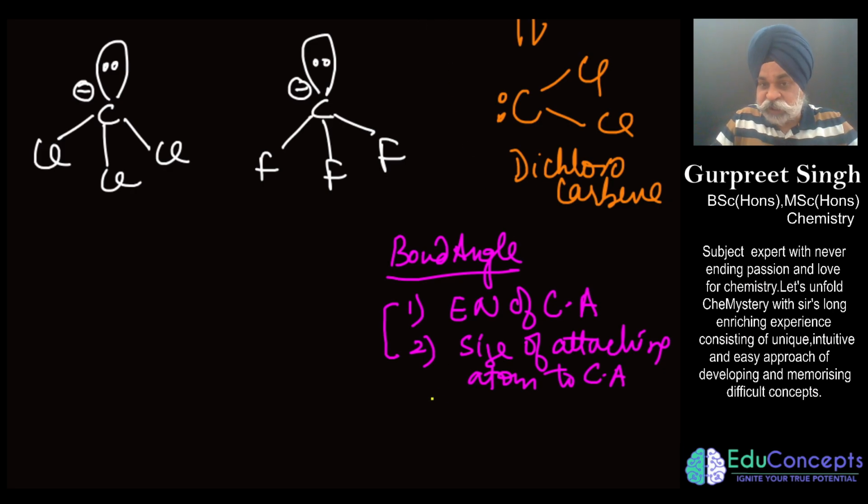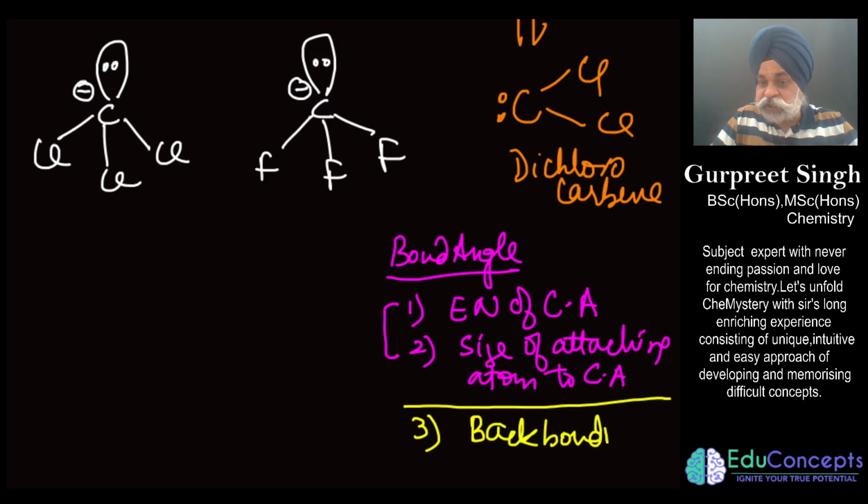But the matter of fact here is that if the central atom and the atom which is attaching with it are engaging in some sort of back bonding, then the above two factors would nullify. Above two factors would not show their predominance.